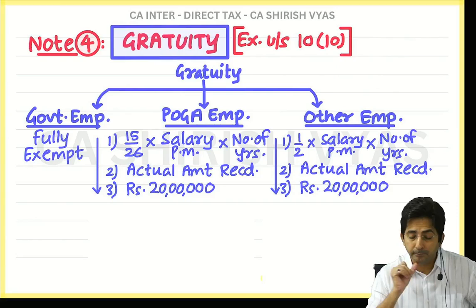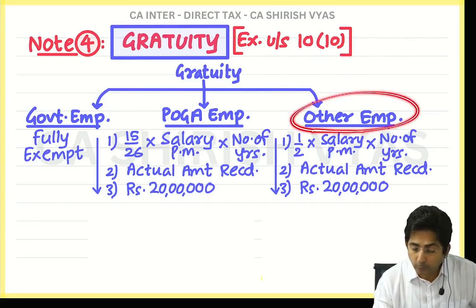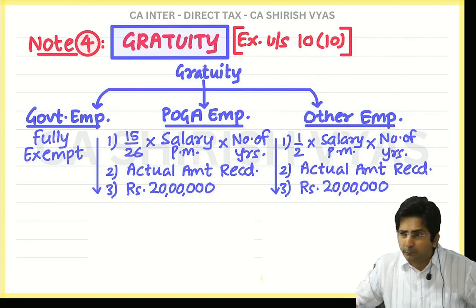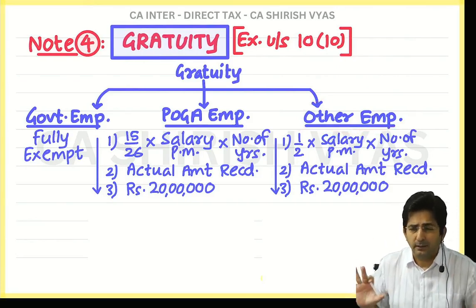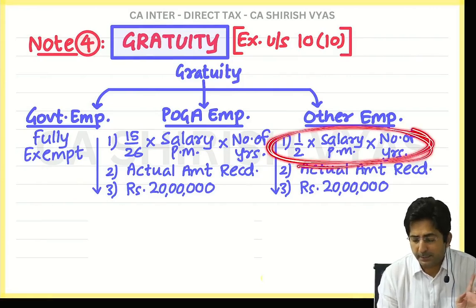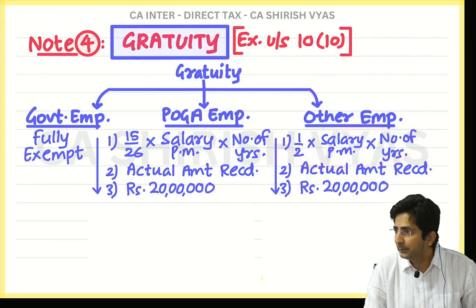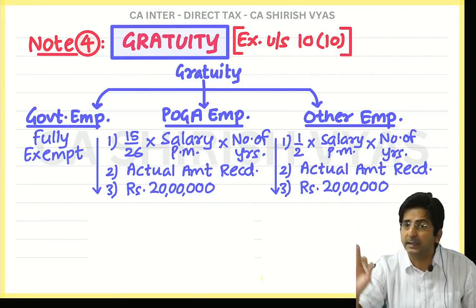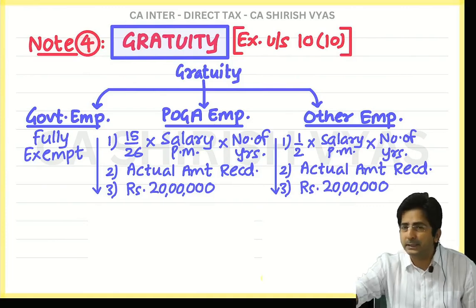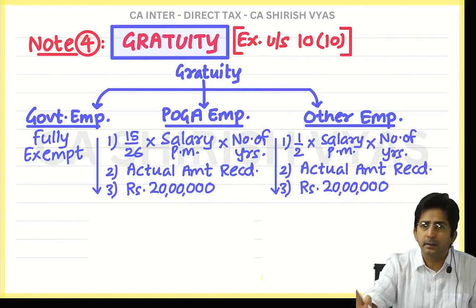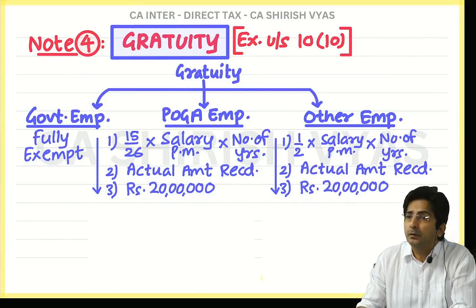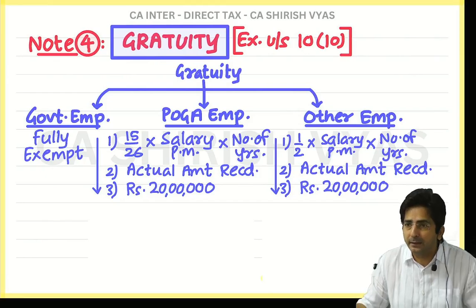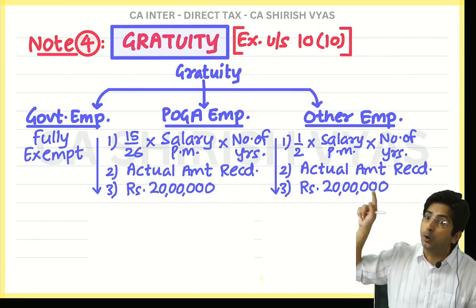Now see, actually for other employees there is no law. But what the income tax department feels is that if another employee receives gratuity, he should receive this much, based on half salary. There is no law as such. If you don't receive the gratuity, you cannot even file a case, because for other employees, receiving gratuity is not compulsory. But in case he receives it, what is the reasonable amount he should receive? That is half salary. This is the thinking of income tax law.